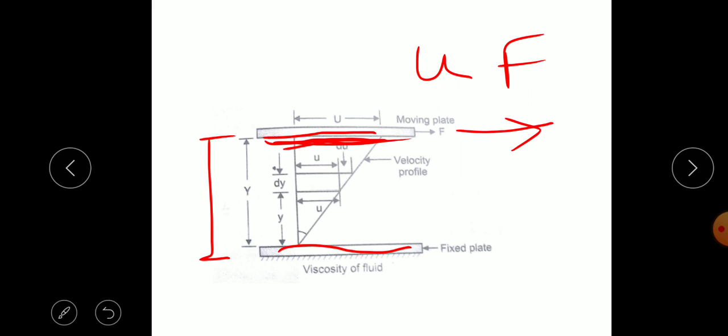So the fluid particles near the moving plate move with the same velocity as the plate, and particles near the stationary or fixed plate have zero velocity. So this is called the no slip condition.